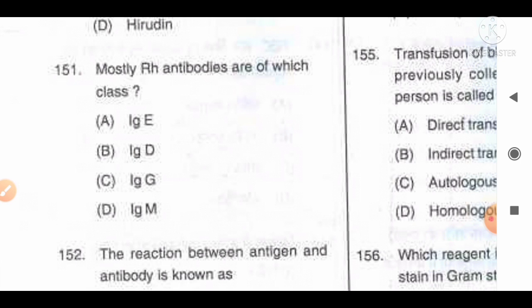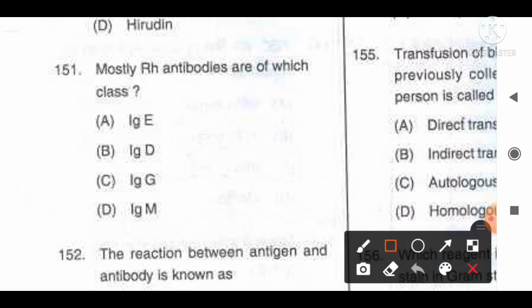So here we can say option C, IgG, is the correct answer for this question. If it is asked for ABO blood antibodies, then option D, IgM, will be the correct answer. Move to the next question, number 152.